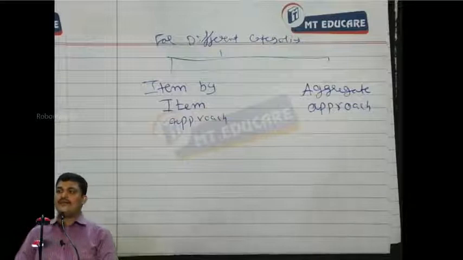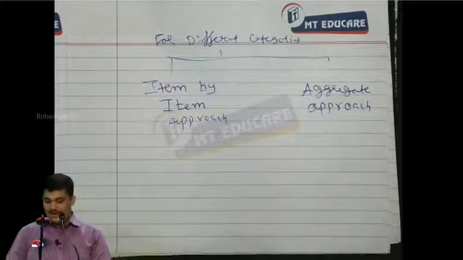You have two approaches. One is called the item by item approach, the other one is the aggregate approach.